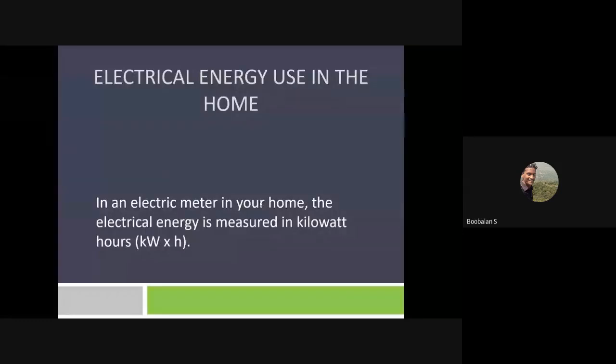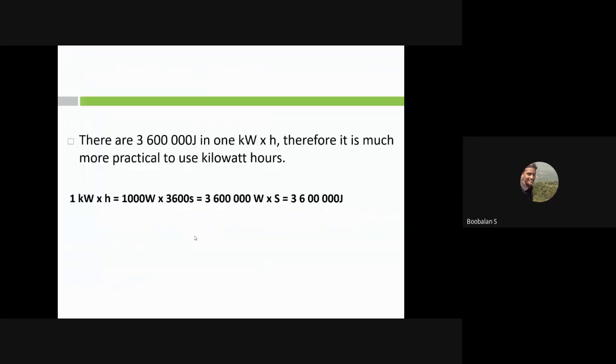Electrical energy usage in the home. For example, I'm talking about electrical energy use in the home; industry we could see also, no issues. Every electrical consumer needs to install an electricity meter while getting the electrical power connection, called an energy meter. It measures energy in the form of kilowatt hours, which is called a unit, shown as a number. What is behind that number?